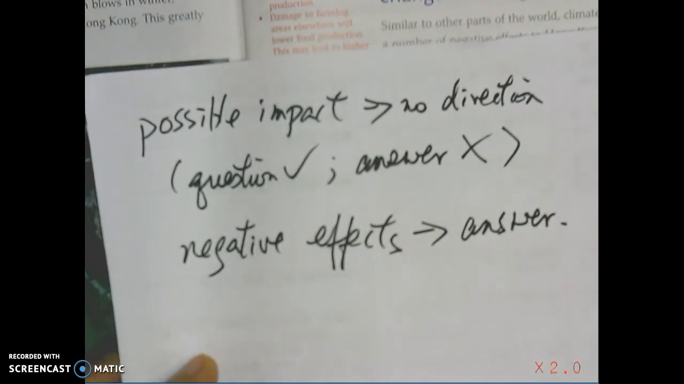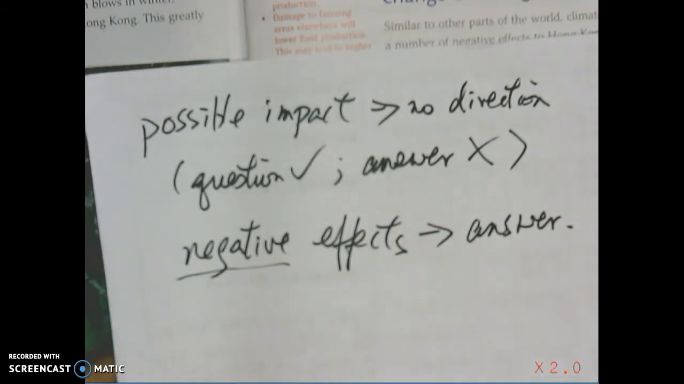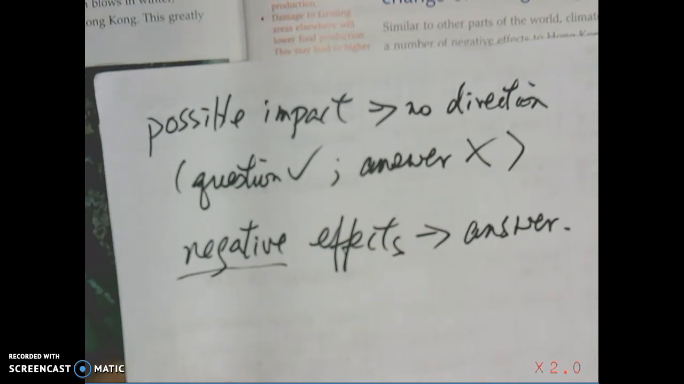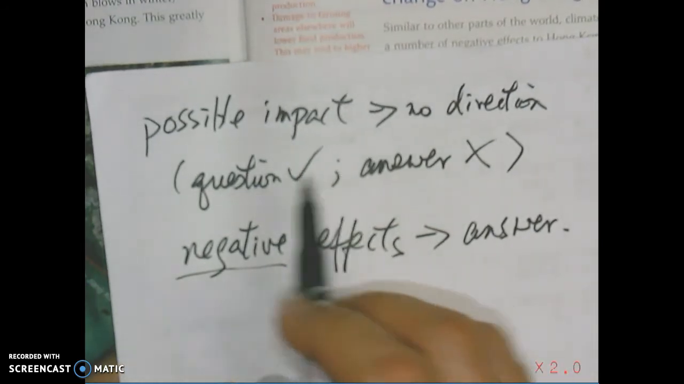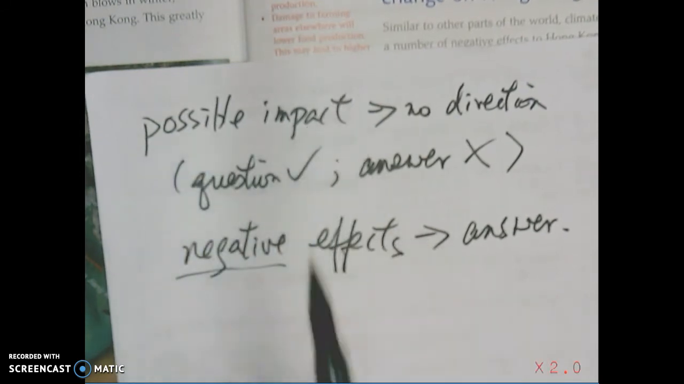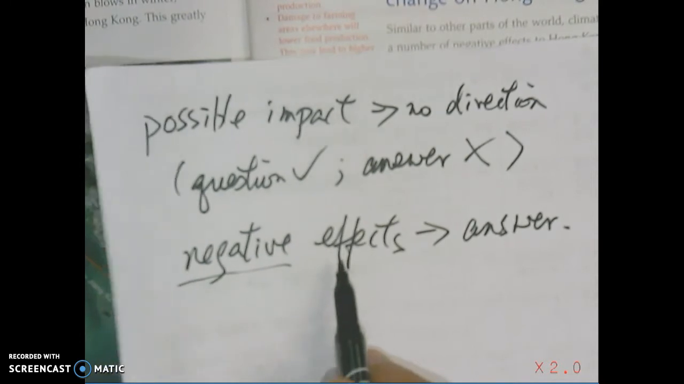students should state clearly whether their standing point is that it will cause some trouble, like negative effects or damages to the people, to the society. Or on the other hand, it can bring some benefits, bring some good to people living there. So in the question, if the sentence is written as possible impact, it's okay. But for the answer, students, please pay attention. Give some direction terms, negative or positive.